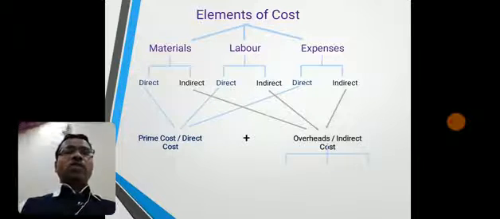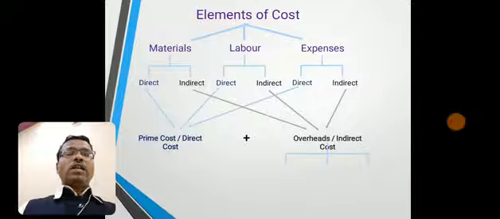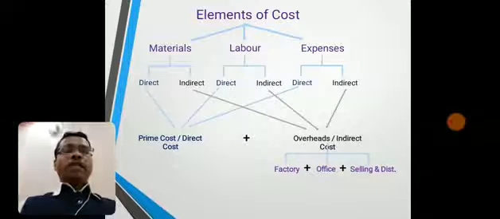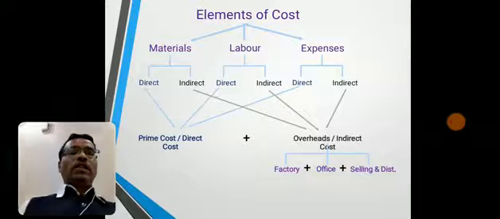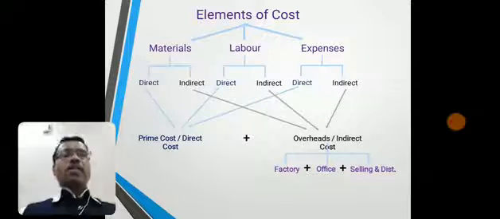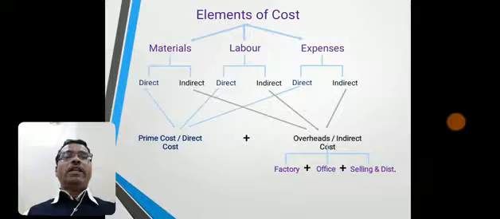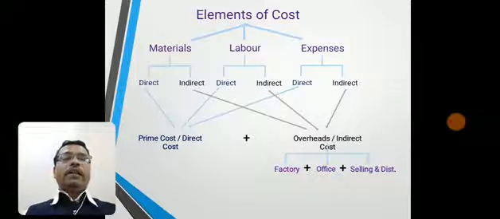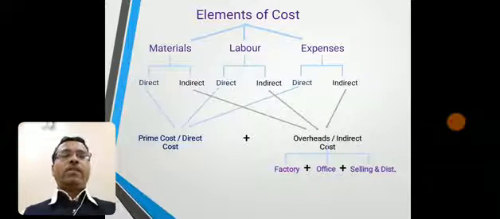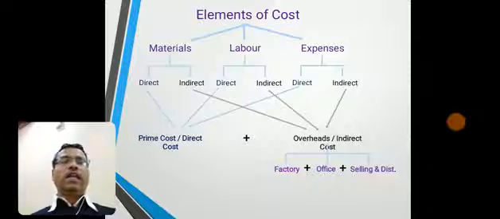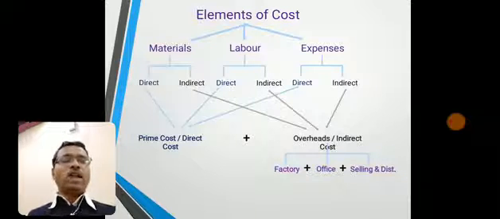Furthermore, overhead costs or indirect costs are classified in three categories. First one factory overheads, second one office overheads, and third one selling and distribution overheads. Whatever overheads are there, indirect material, labor and expenses, if they are incurred in connection with the manufacturing and production process, they are called as factory overheads. If they are incurred for office and administrative or management purpose, they are called as office overheads or administrative overheads.